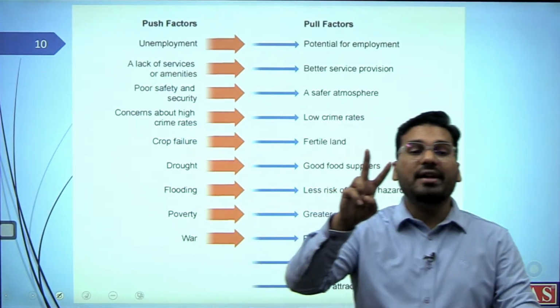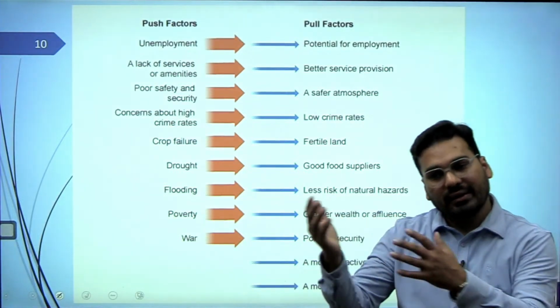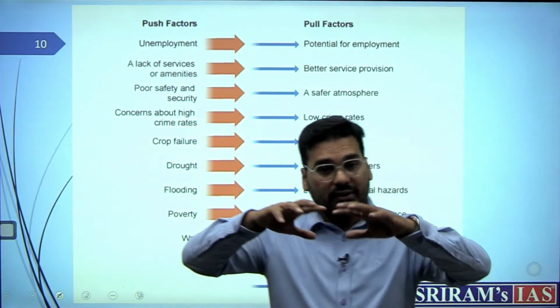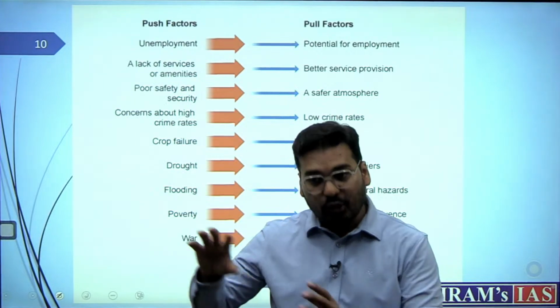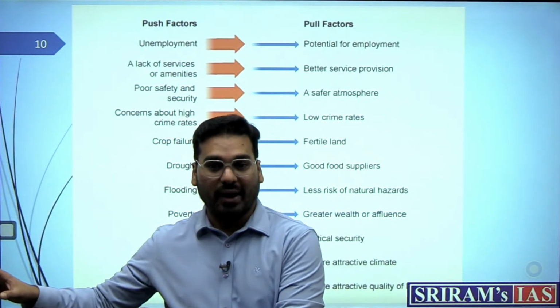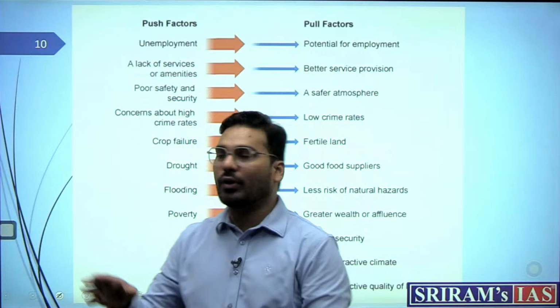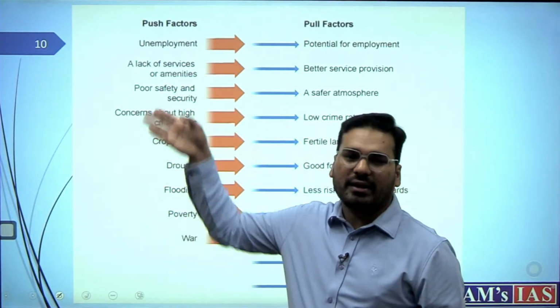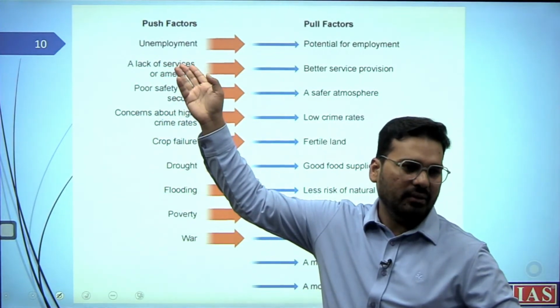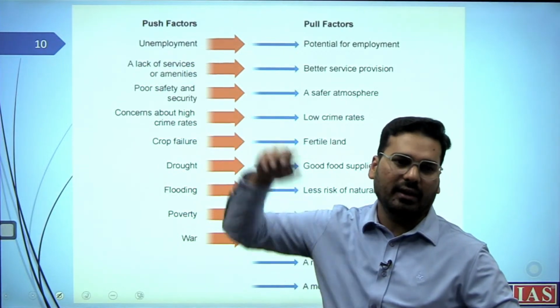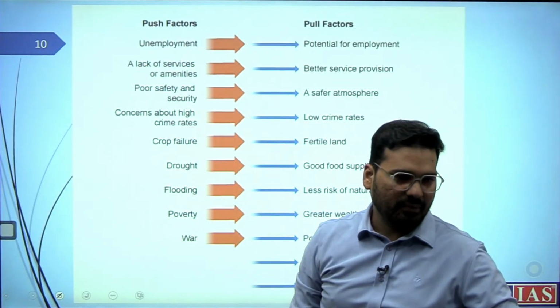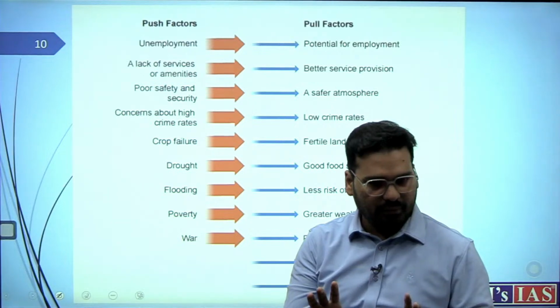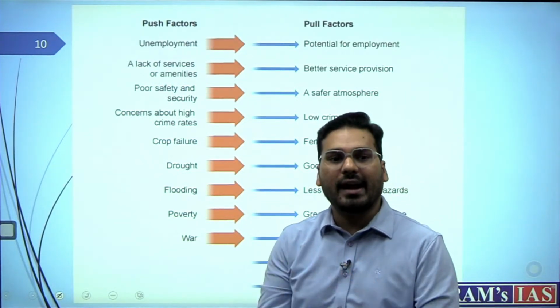So try to mention it from two directions. One, the attraction, but your focus should be on attraction rather than on the limitations or push factors. Push factors need a little discussion. For example, write down this. In push factors, these are the things which can be hampering their growth or aspirations. That's what you can mention, but in brief. The detail should come on what are the attractions.